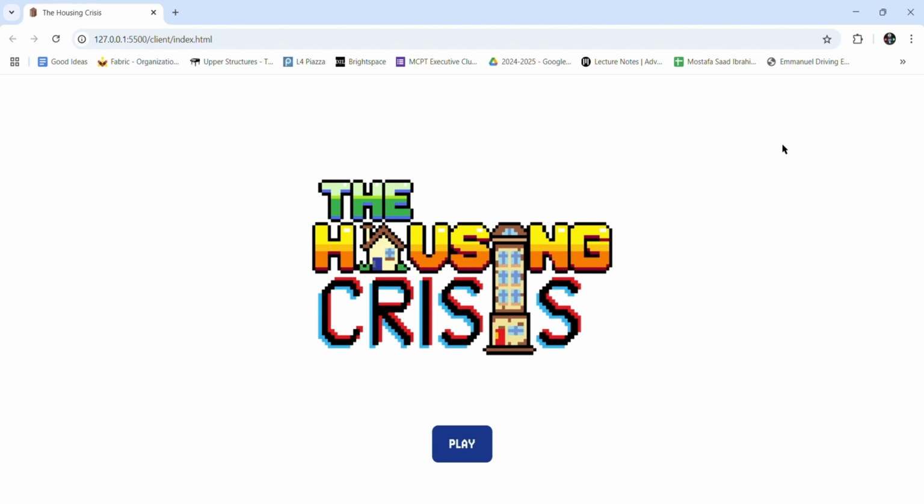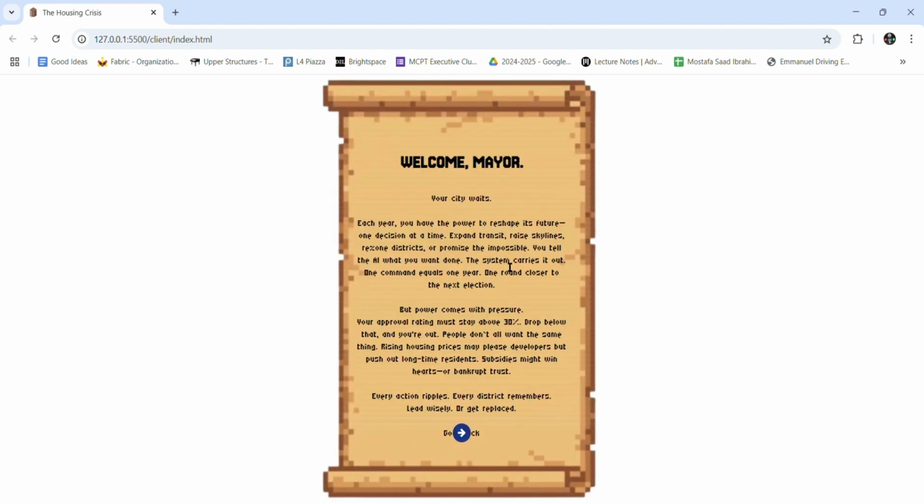Now, many people are sitting on their couches right now saying, I can do this, I can fix this problem. Well, can you really? Here we have a simulation where you can try implementing different policies to see if you can solve the housing crisis in a city. So the story goes that you're a mayor, and every single year you can make one decision for your city, whether expanding transit, raising skylines, or really anything.